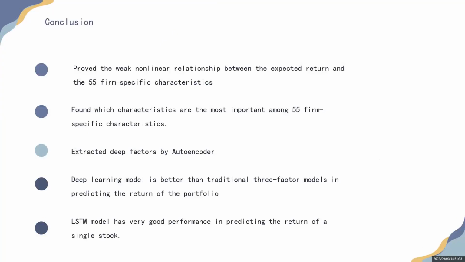The conclusion is that I proved the weak nonlinear relationship between the expected return and the 55 firm-specific characteristics, and I found which characteristics are important. I extracted the factors by autoencoders, and I found the deep learning model is better than the traditional three-factor model in predicting the return of the portfolio. Finally, I found that the LSTM model has very good performance in predicting the return of a single stock.